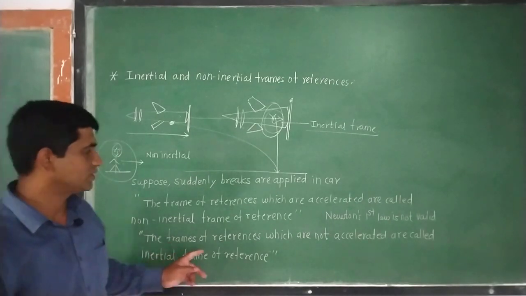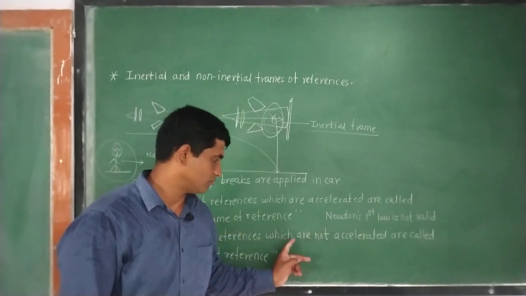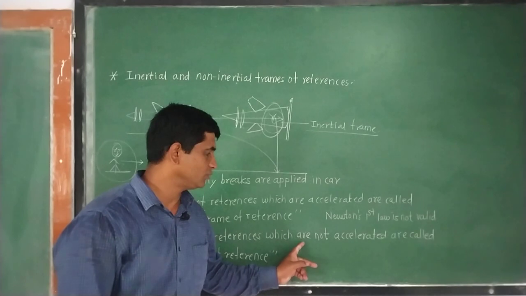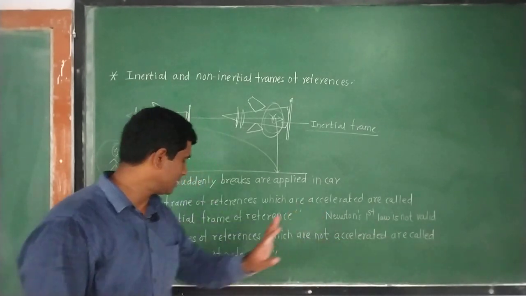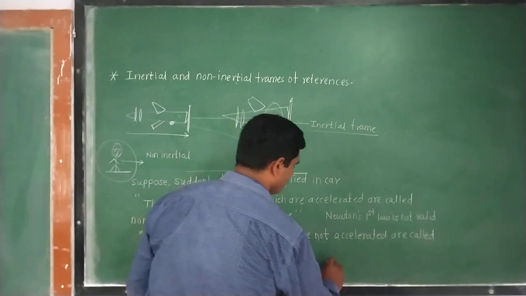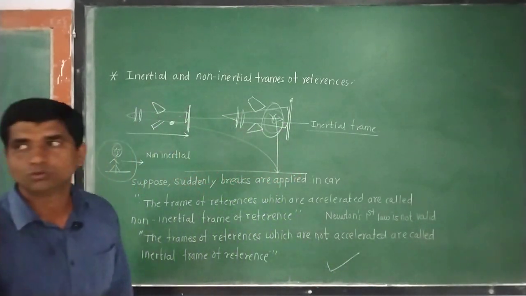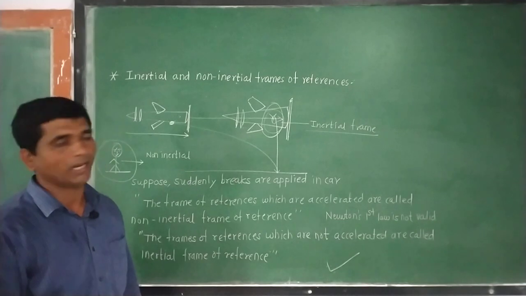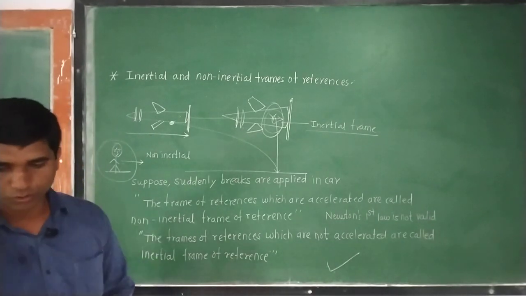The frames of reference which are not accelerated are called inertial frames of reference, and in this case Newton's first law of motion is valid. Okay, I hope you have understood this.